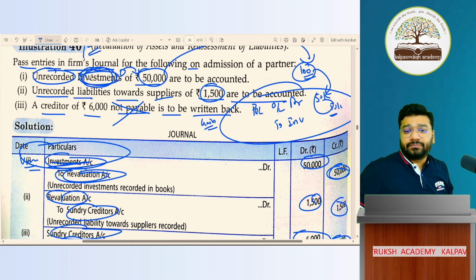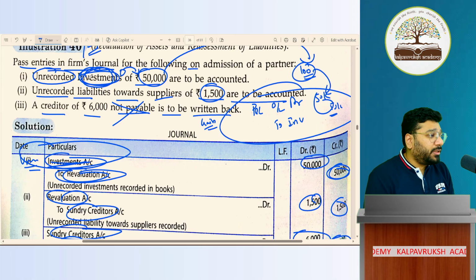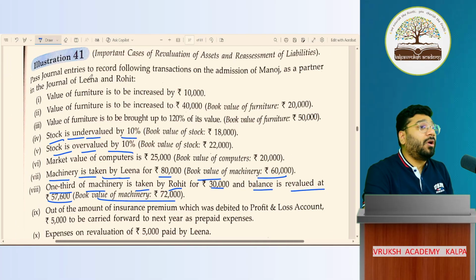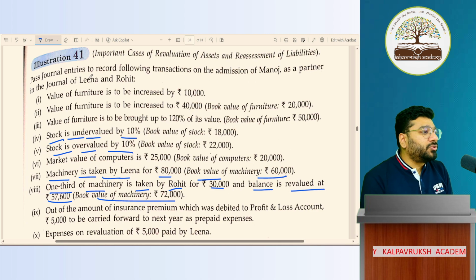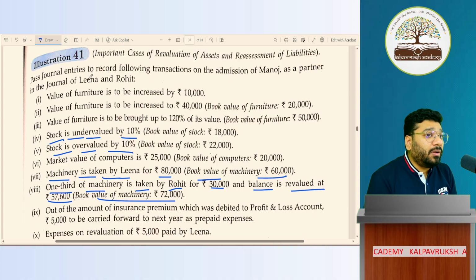Yes, sir. Okay. So with this, we are done with method one of revaluation account. Now I leave it up to you whether the 41st question you want me to do in the next class itself, or do you want me to do this in the admission topic? If you ask me personally, it is better we do it here because we'll become strong in the revaluation concept. Right? Back to back revision will make your hold strong on the concept. But if you say, no sir, you got a new concept, I'll go with method 2 also. So what do you want me to do? We'll do this. Okay. So in admission, when I come, I will not discuss this concept. Got it, not got it.